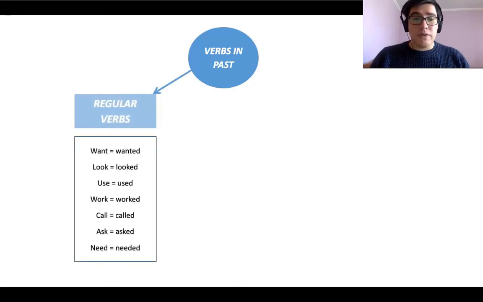When we talk about regular verbs, we talk about the type of verbs that in past always finish in the same way. So all regular verbs in past finish in an ed form. For example, want, which is a regular verb, in past would be wanted. Look would be looked. Use would be used. Work would be worked. Call would be called. Ask would be asked. And need would be needed.